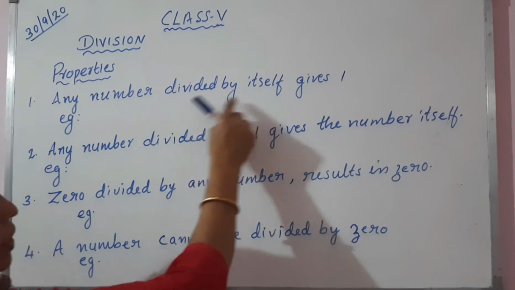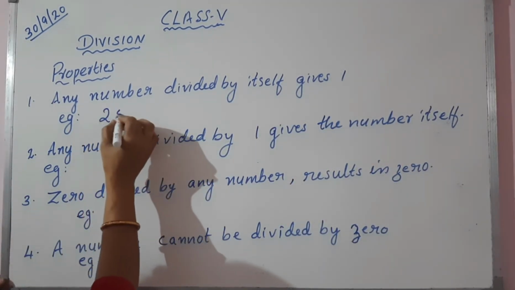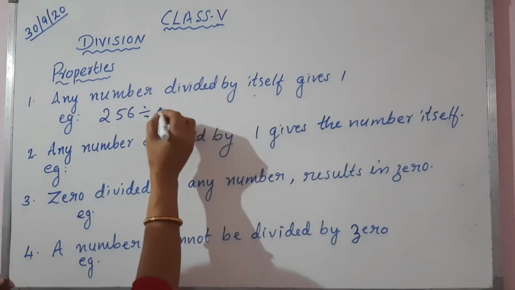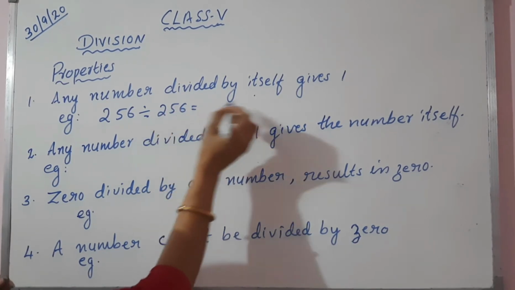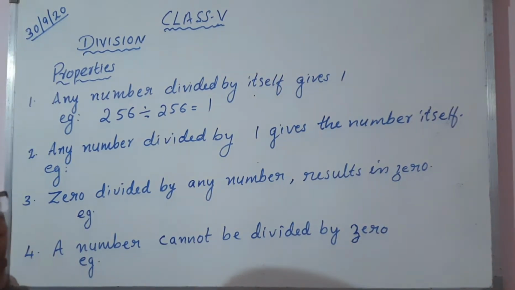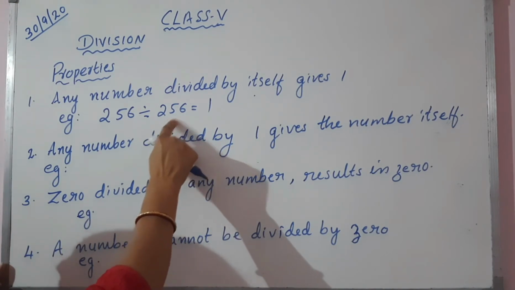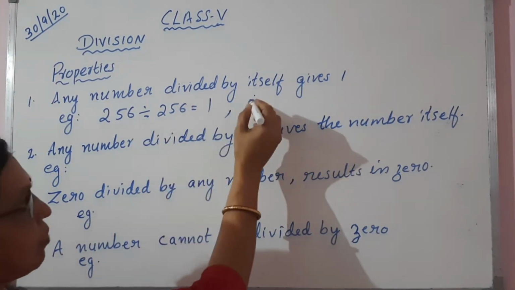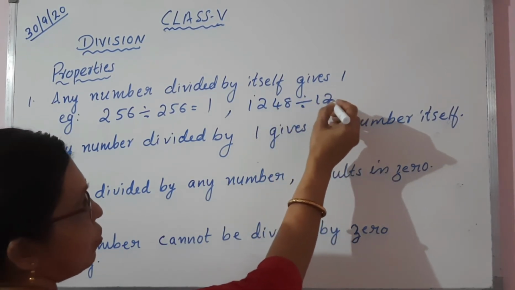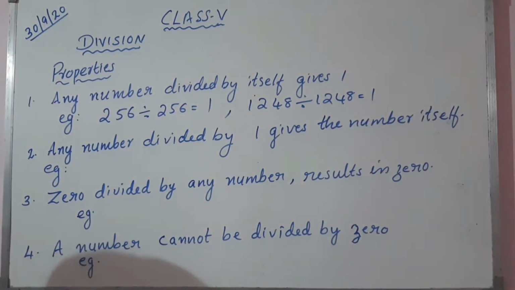Any number divided by itself gives 1. An example I will show you: 256 divided by itself, the same number. What is the answer? 1. Whether it is a 3-digit number, 4-digit number or 5-digit number, whatever be the digits, if you are dividing a number by the number itself, then the answer will be 1. One more example I will show you: 1248 divided by 1248. The answer is 1.